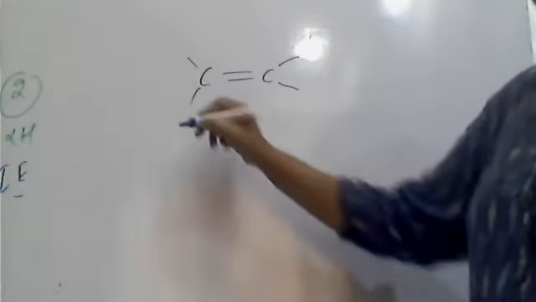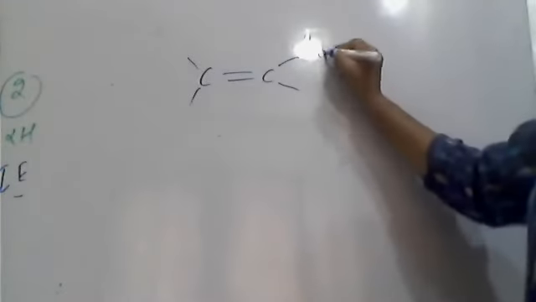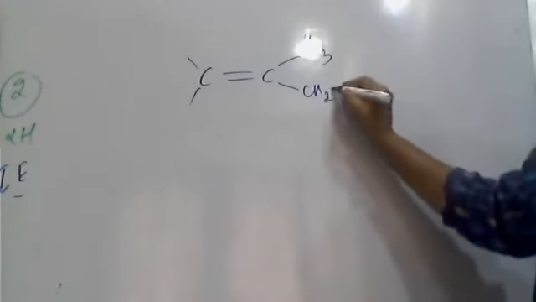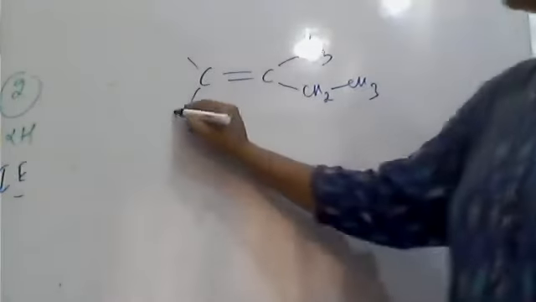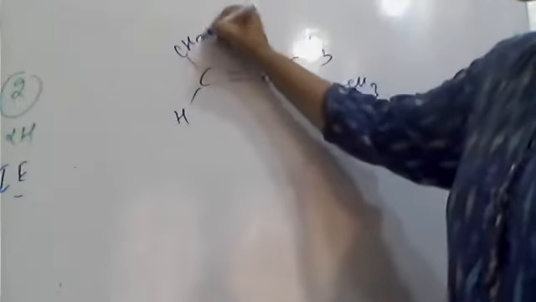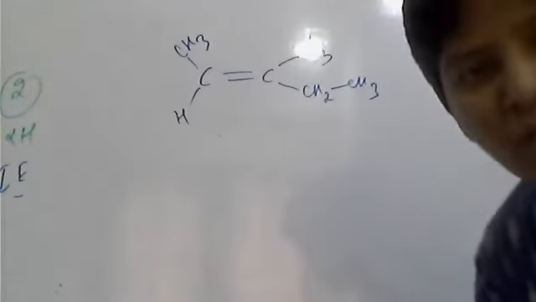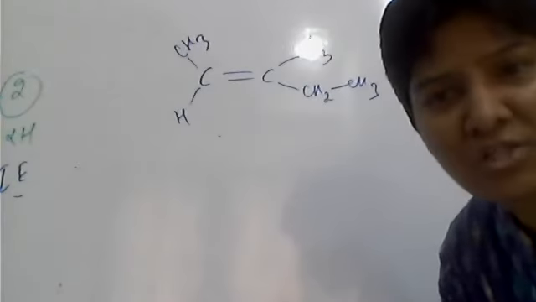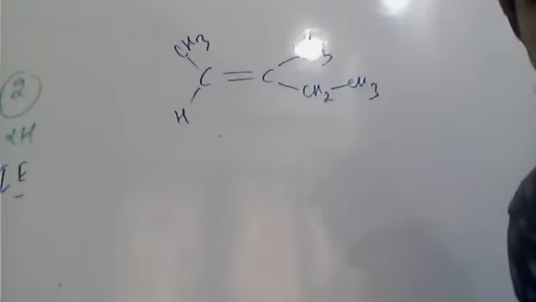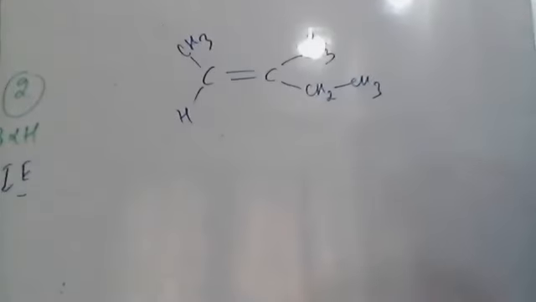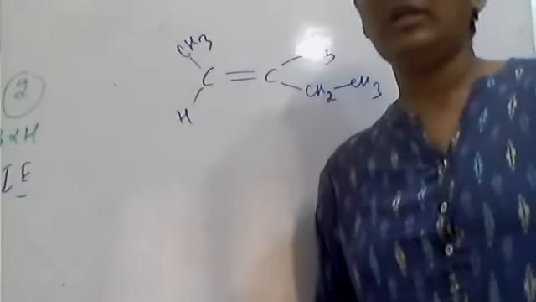I'm going to write an alkene: CH3, CH2, this is CH3, H, and this is CH3. What is the name of this molecule? Because you have nomenclature also. Please tell me, it will cover the nomenclature also. Please tell me the name of this molecule.